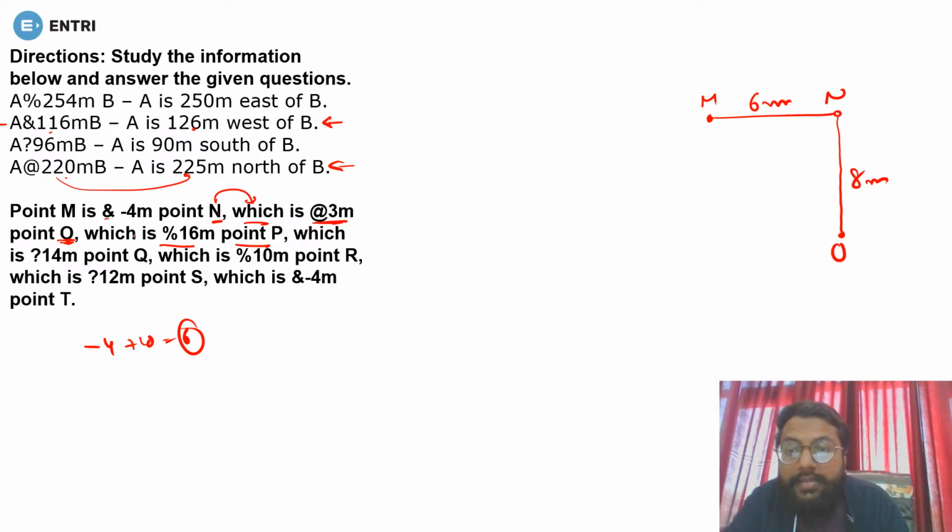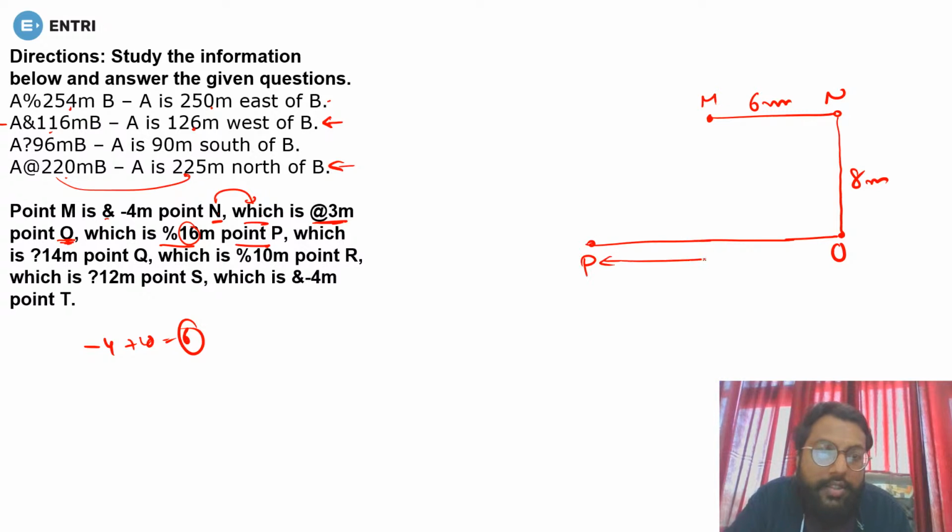Next, O, which is percentage 16 meter point of P. Now O is percentage. Percentage means what? East. So O should be in the east, and this is 254, this is 250, means minus 4. So here it is 16, so it will be minus 4, that is 12. So O is in the east of P. So if O is in the east of P, this side you must have P. There you have P, because O should be in the east of P, and this total is 12. Now see, this is 16, but you have to subtract 4 because it is given in the information.